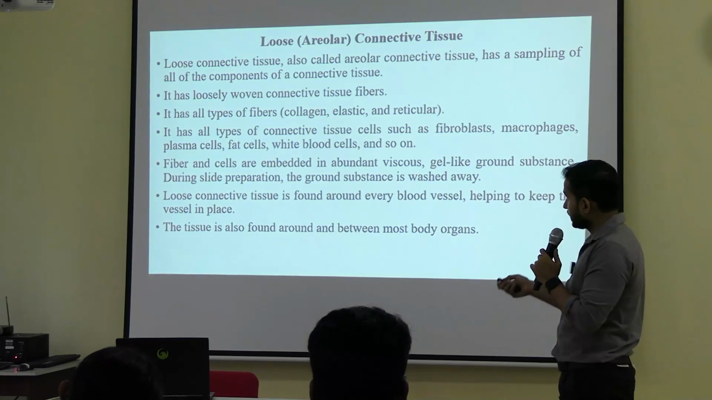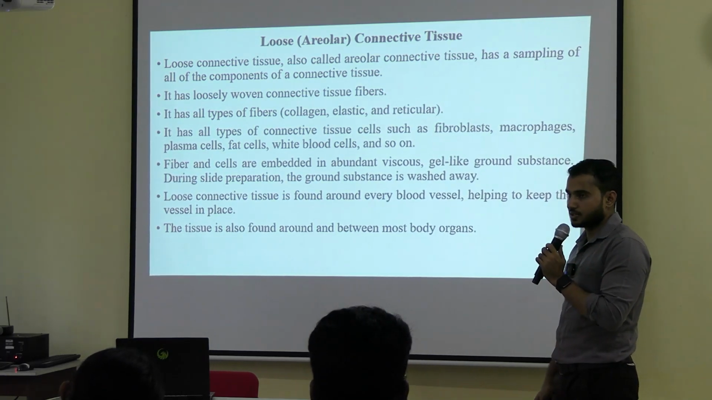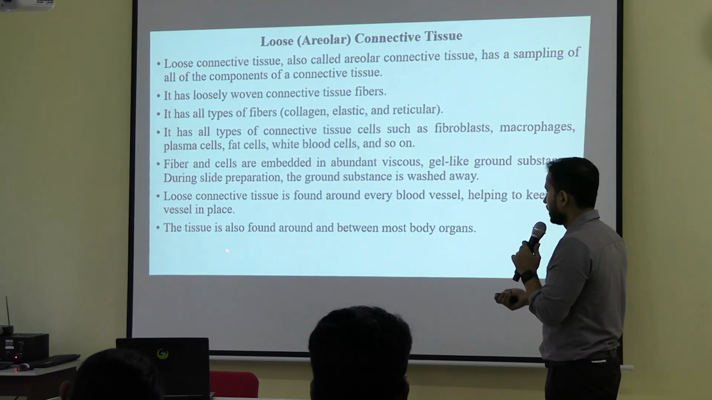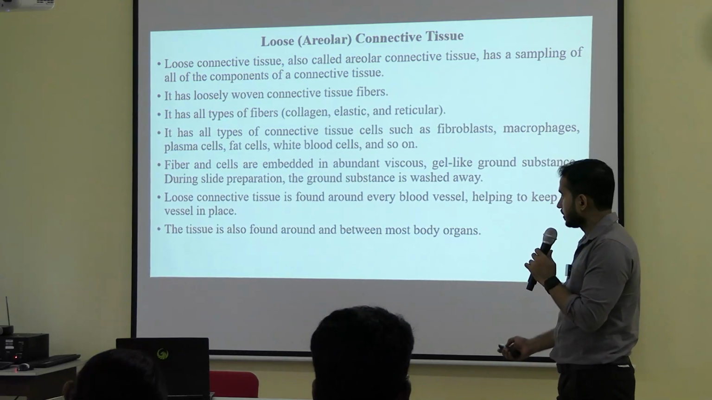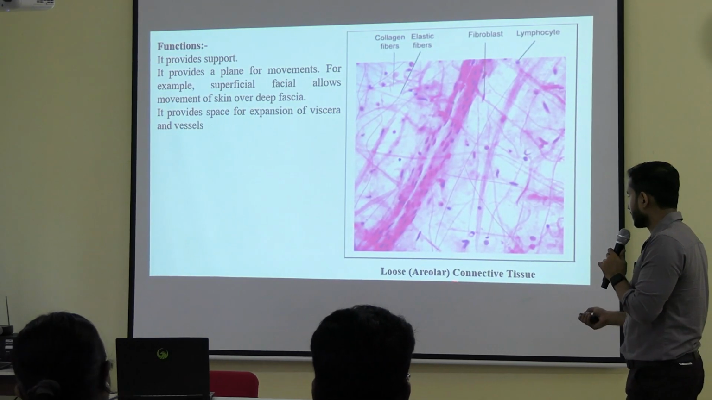Okay, so what will be the example of loose areolar connective tissue? Around blood vessels. Around the blood vessels in our body, it is present. Now this tissue is also found in between most of the body organs. Now this is the diagram. Okay, you can see loose areolar connective tissue.